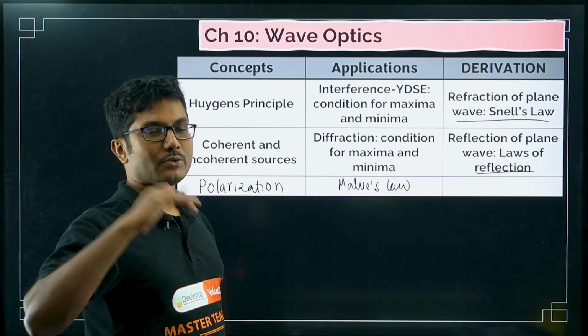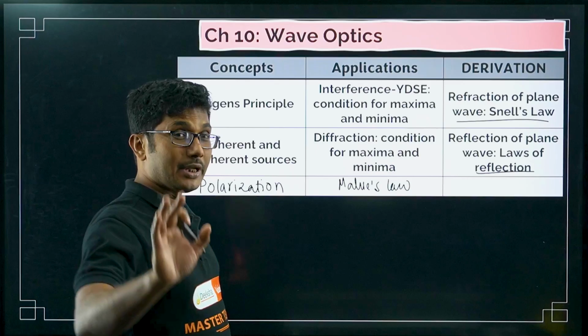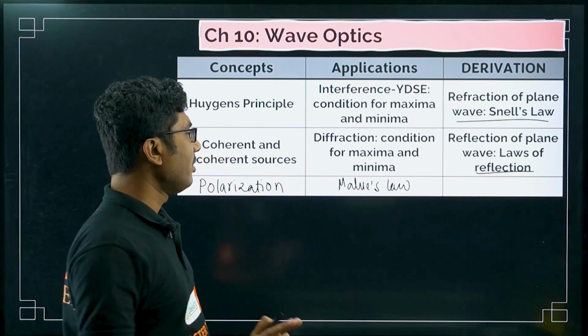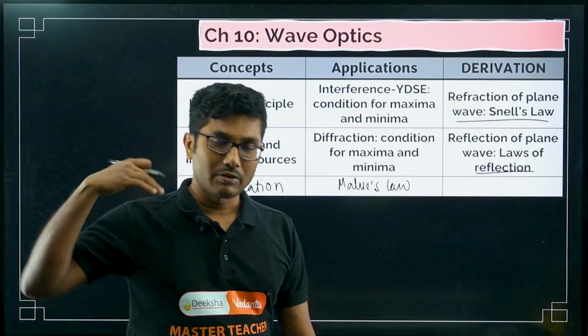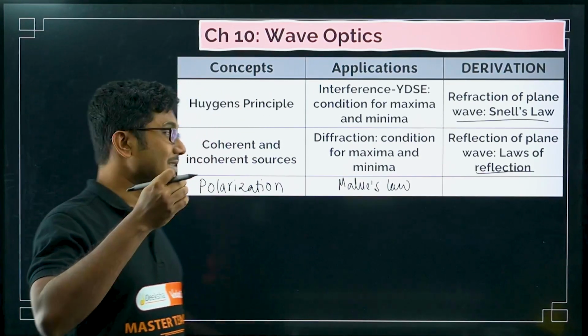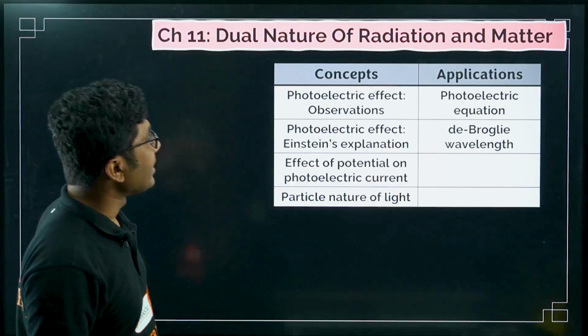If you just want to pass the exam, or maybe below 50 including practicals is okay for you, then you can skip this chapter. But if you want to score 50 plus or 60 plus including practicals, definitely this is a chapter you have to study. Now next is dual nature of radiation and matter.